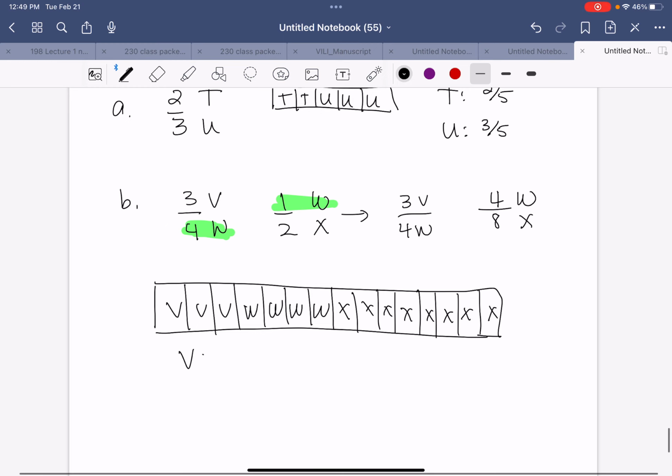And that gives Victoria 3 out of 15. Sorry, Vicky, 3 out of 15. Willie is 4 out of 15. And Xavier is 8 out of 15.